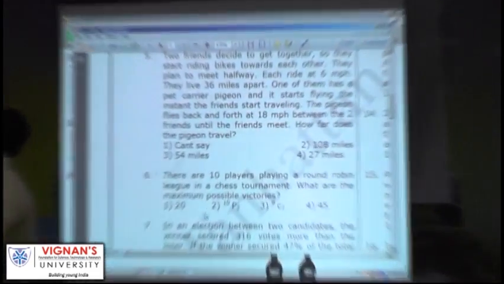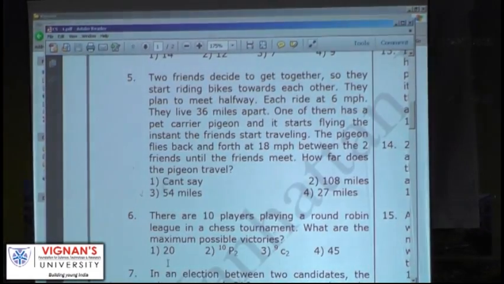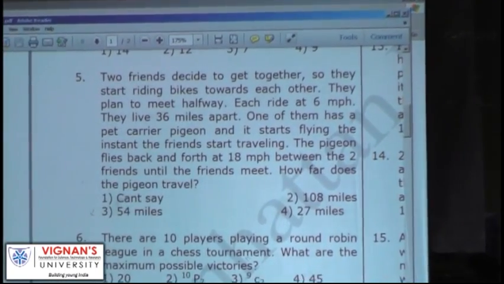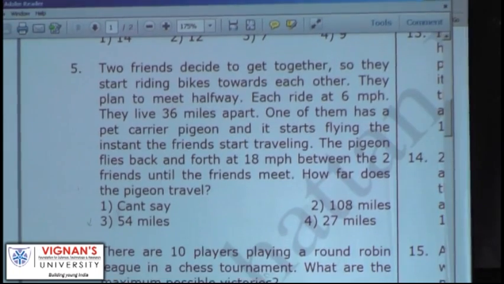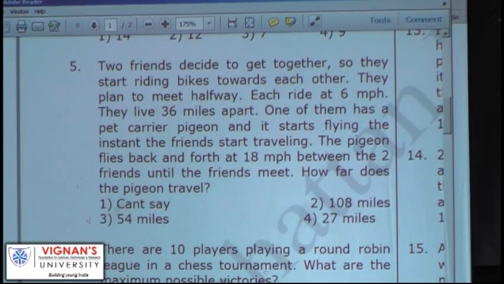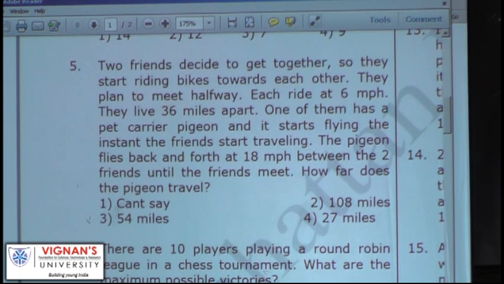Two friends decide to get together, so they start riding bikes towards each other. They plan to meet halfway, each riding at 6 miles per hour. They live 36 miles apart. One of them has a pet carrier pigeon, and it starts flying the instant the friends start traveling. The pigeon flies back and forth at 18 miles per hour between the two friends until the friends meet. How far does the pigeon travel?